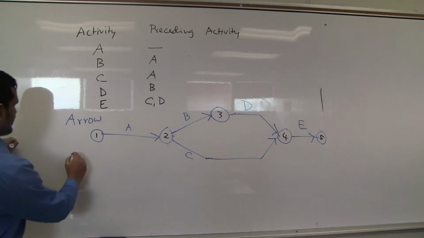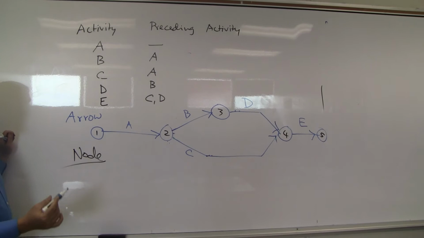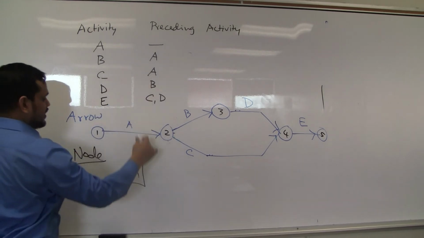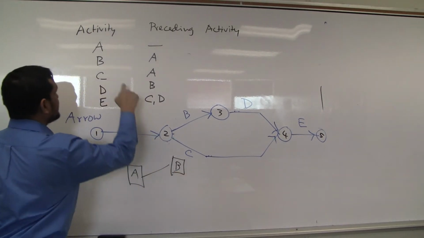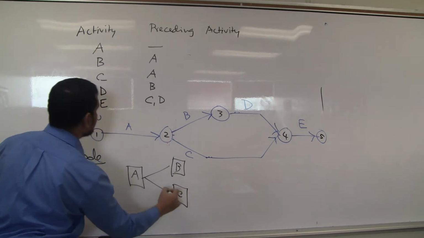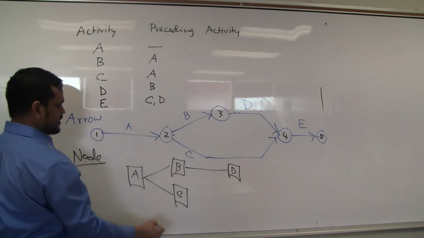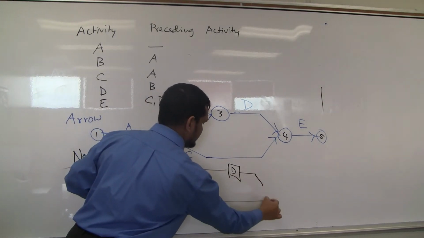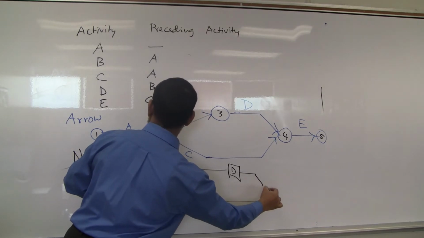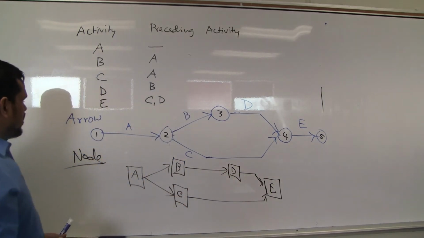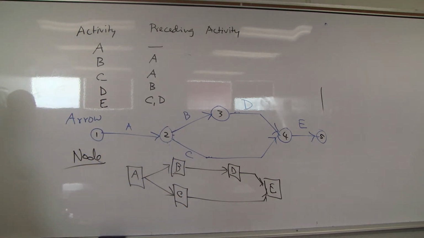Then I will draw the node diagram. Node diagram is easier, very easy. Activity A, following nobody, A. B following A, B. C following A, C. D following B, D. E following C, D. Similar, make it beautiful. It is E, right? E. Okay. Close arrow. Once you draw the arrow diagram, node is very easy. Node has no dummy, just connect.